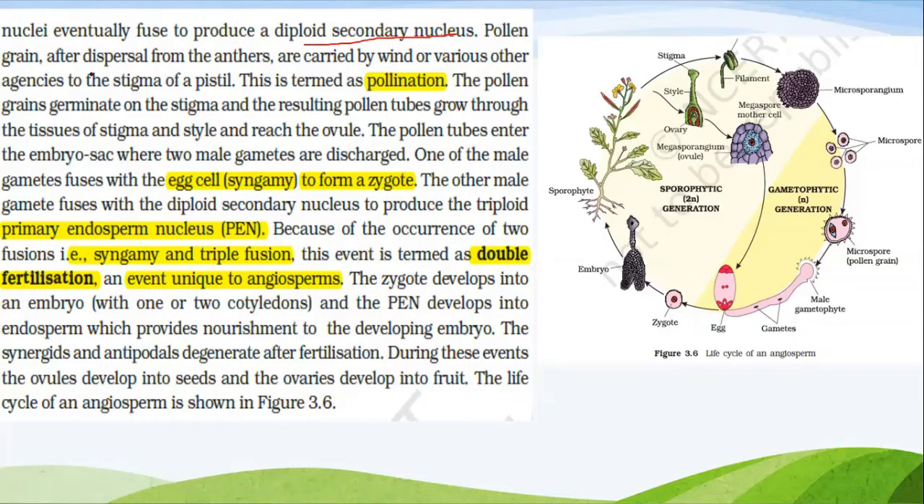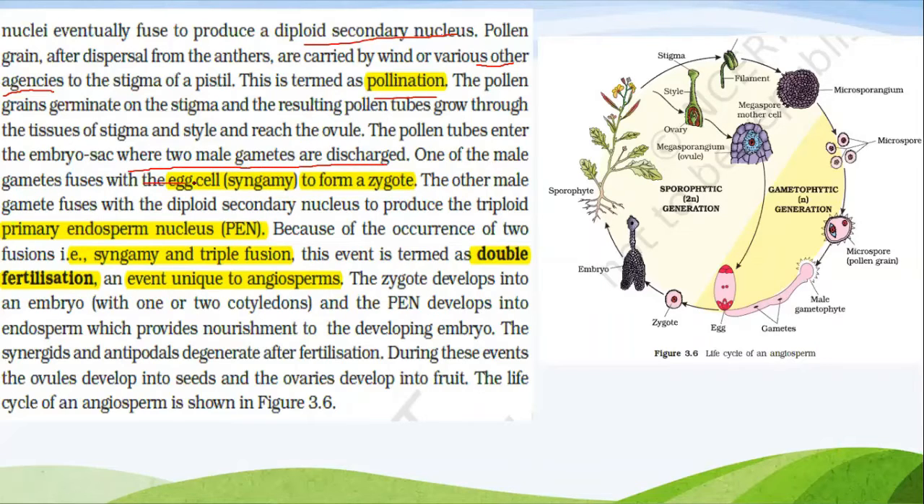Pollen grains, after dispersal from the anthers, are carried by wind or various agencies, meaning bees or other insects, to the stigma of a pistil. This is termed pollination. The pollen grains germinate on the stigma and the resulting pollen tubes grow through the tissue of the stigma and style and reach the ovule. The pollen tubes enter the embryo sac where the 2 male gametes are discharged.